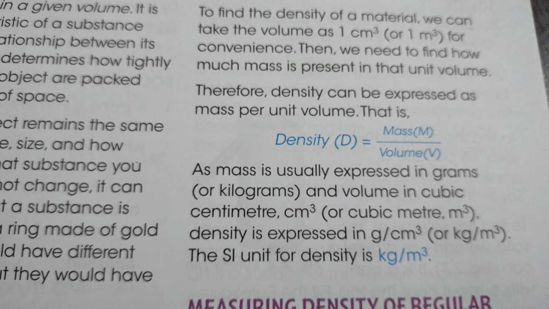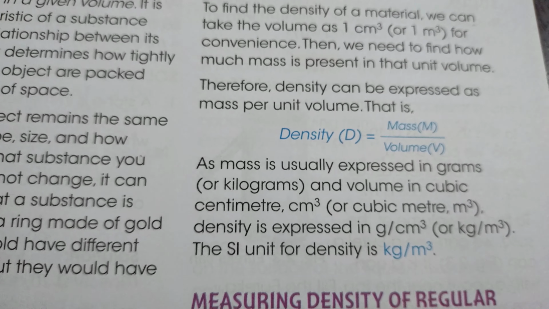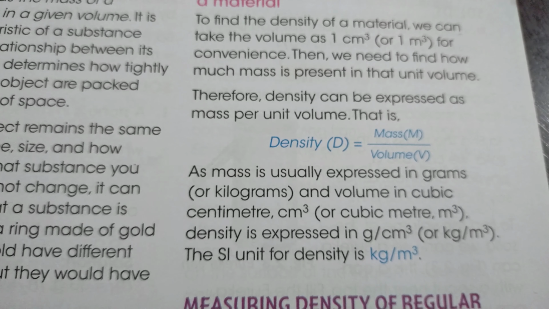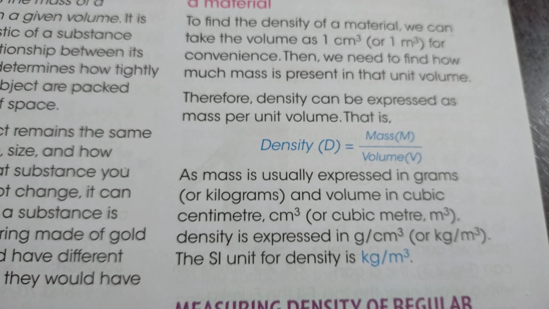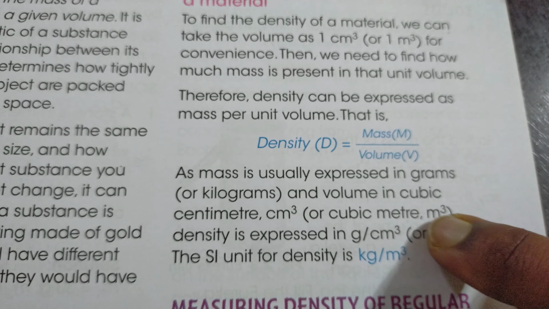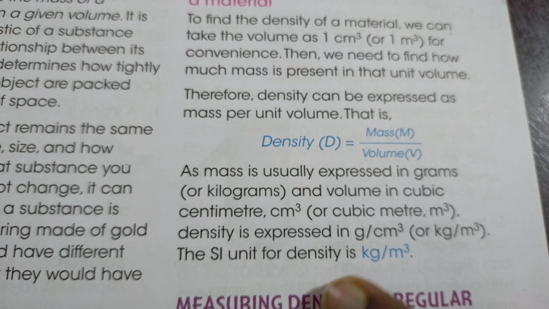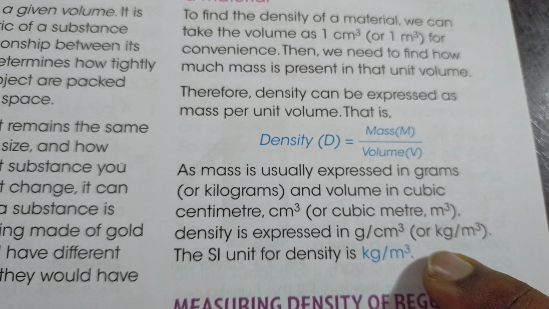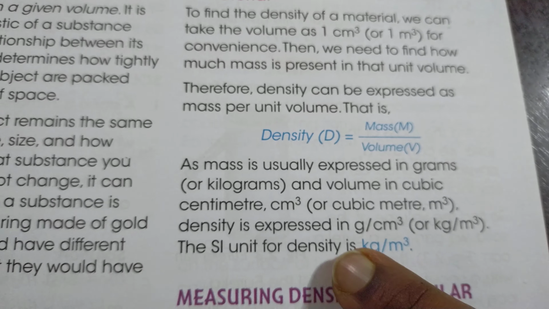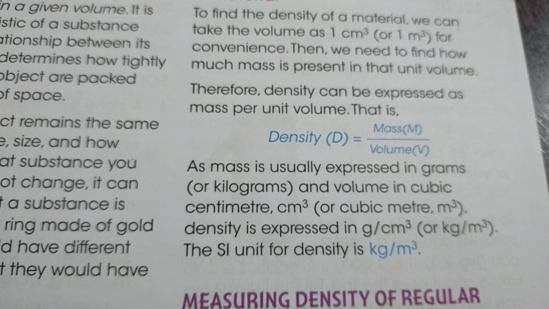We know meter into meter into meter. When you calculate the volume of any cuboid, it is length into breadth into height, and length is meter, breadth is meter, height is meter. That's why we consider meter cube, right? So density is expressed either in gram per centimeter cube or kg per meter cube. But remember, kg per meter cube is the SI unit for density.